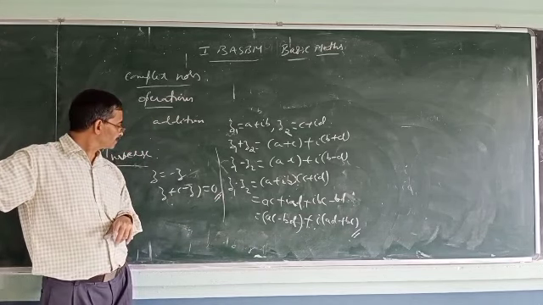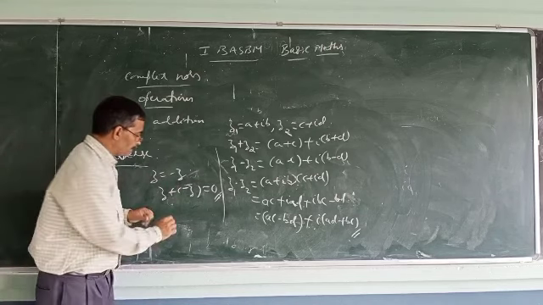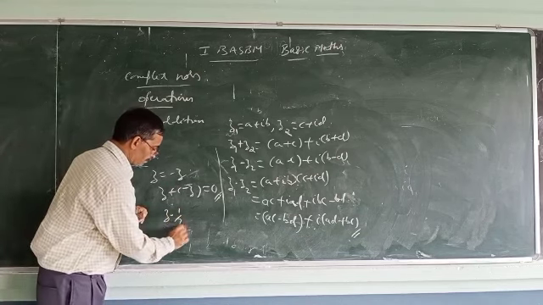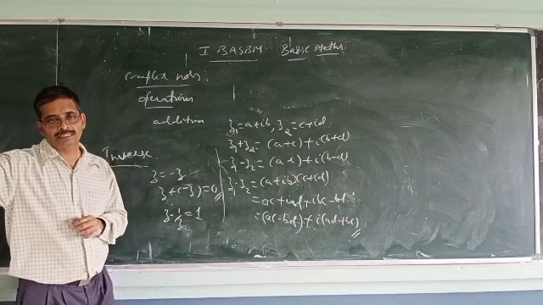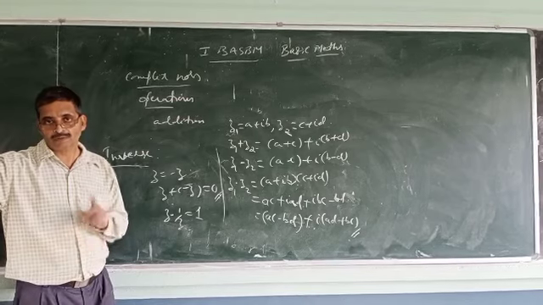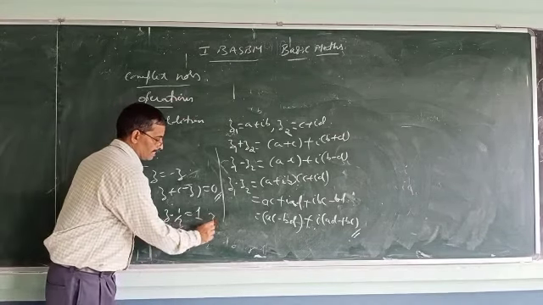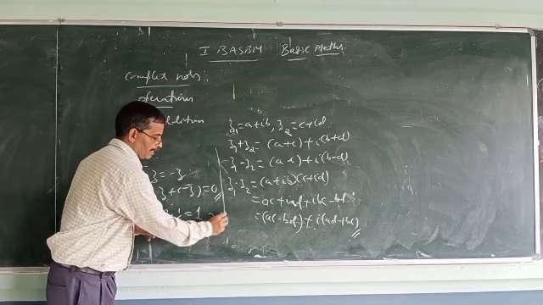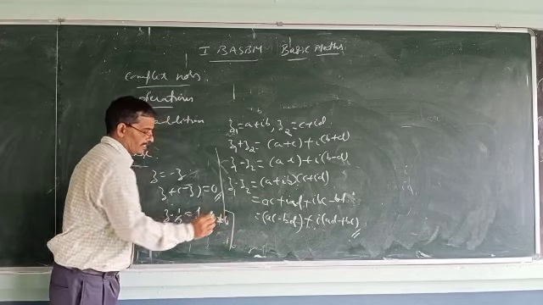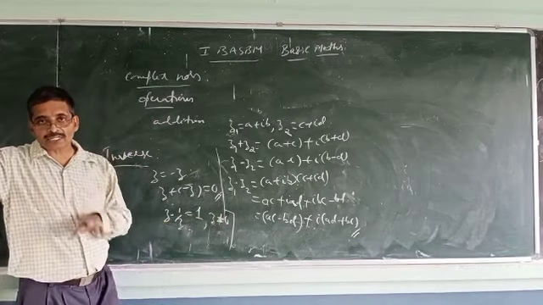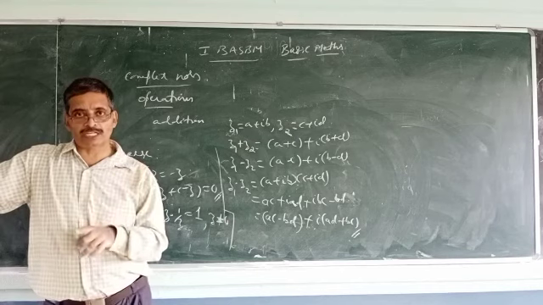Same way, if z is a complex number, z into 1 by z will give you 1, provided z is not equal to 0. That condition should always be there. Provided z is not equal to 0. Important condition. So if z is not equal to 0, then the multiplicative inverse